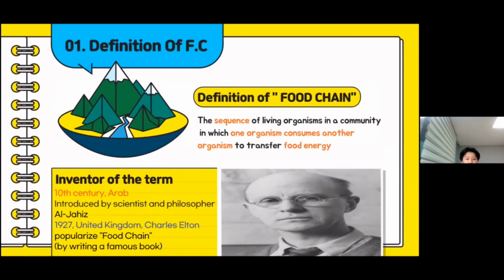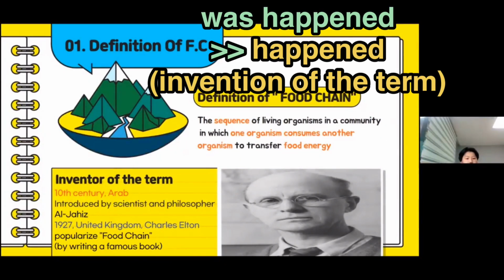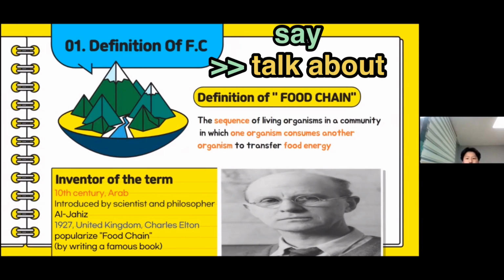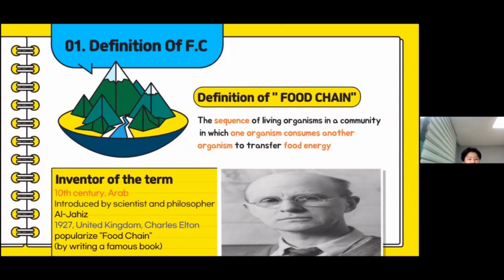The invention of the term food chain happened in the 10th century in Arabic places. It was first introduced by a scientist and philosopher called Al-Jahiz. But until 1926 in the United Kingdom, it was not a very popular topic. In 1927, an Englishman called Charles Elton popularized food chain by writing a famous book. Starting from that time, many scientists have been arguing and debating about the facts of the food chain.